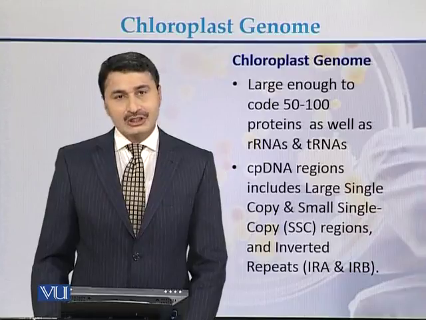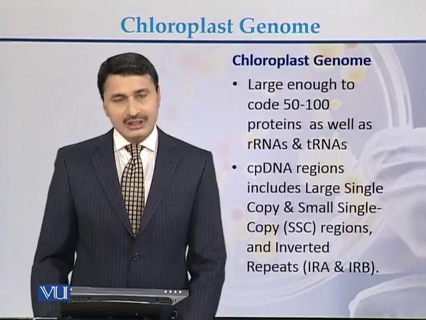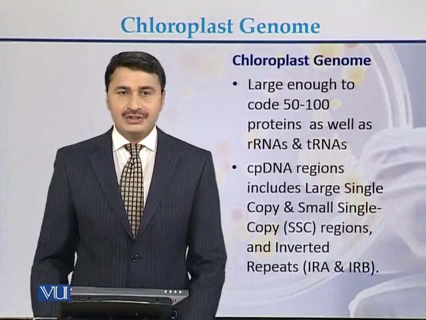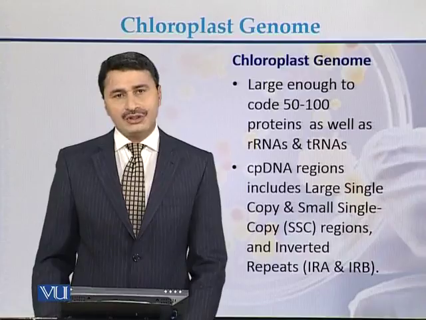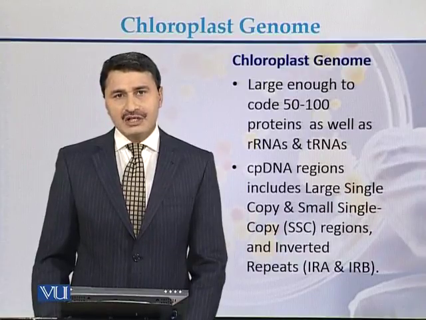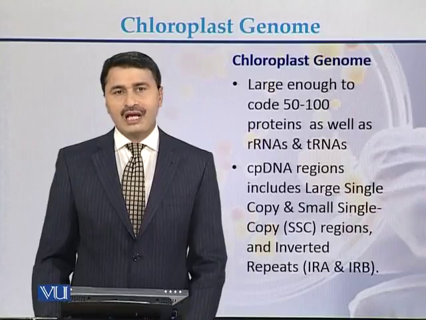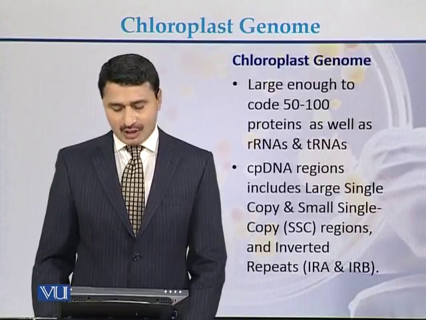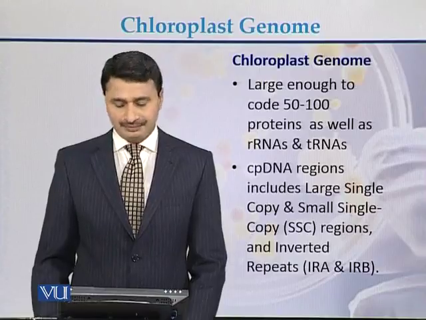Chloroplast DNA regions include large single copy regions, small single copy regions, as well as inverted repeats. We usually see that there are three major parts of the chloroplast genome. Those parts are called the large single copy region, small single copy region, and inverted repeats.